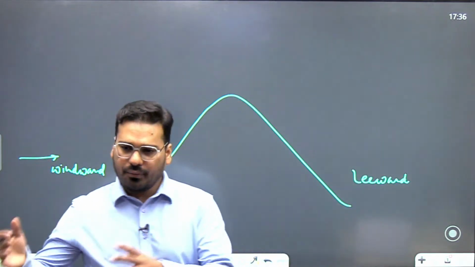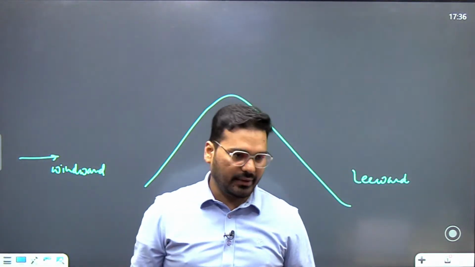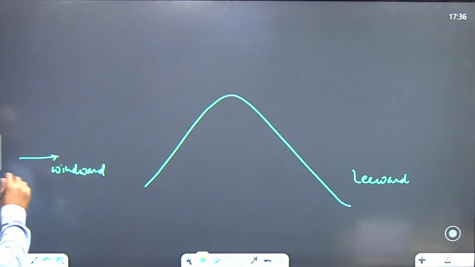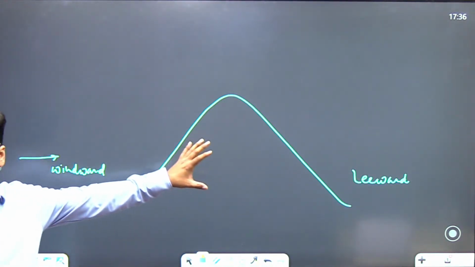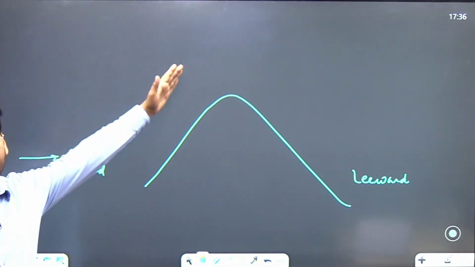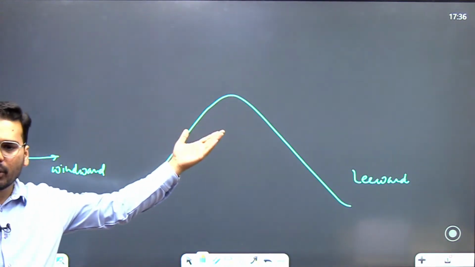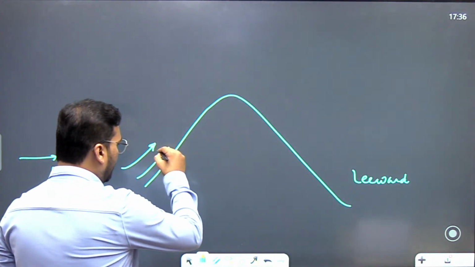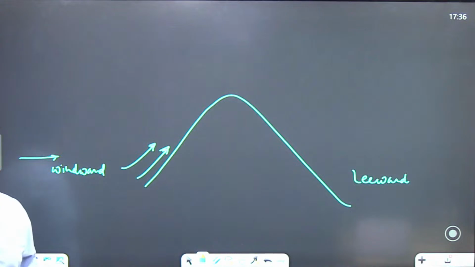Windward means the slope which is wind facing. Now tell me, if wind is coming toward the slope, don't you think it will rise? Wind is bound to rise because of this slope. So wind will obviously rise because of the slope of this mountain.